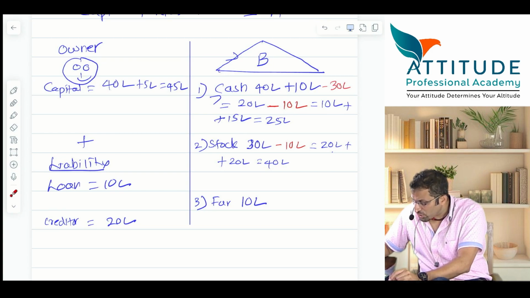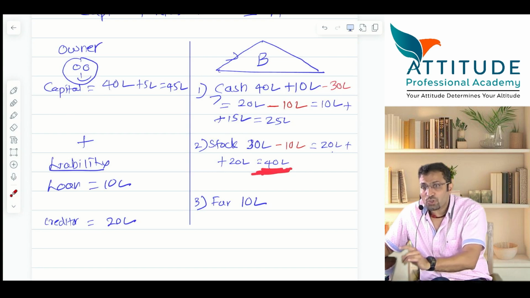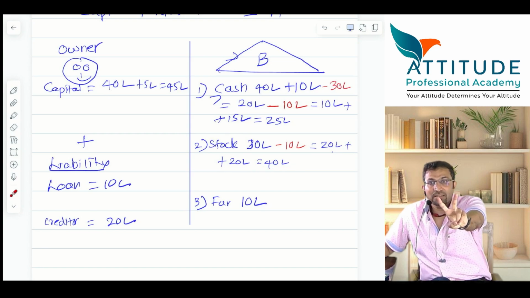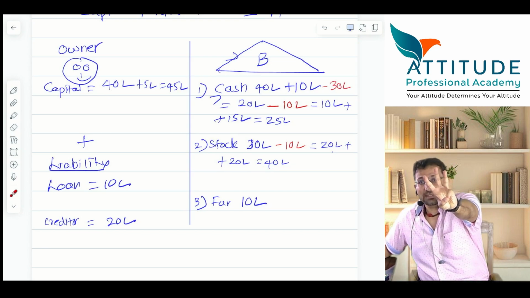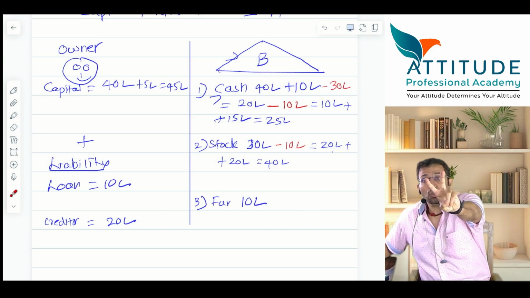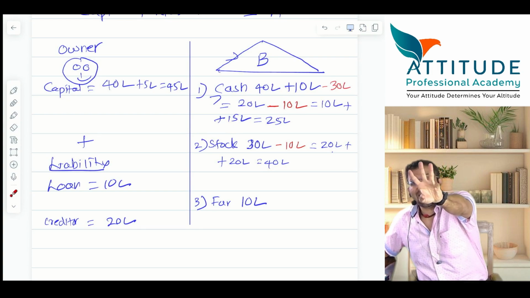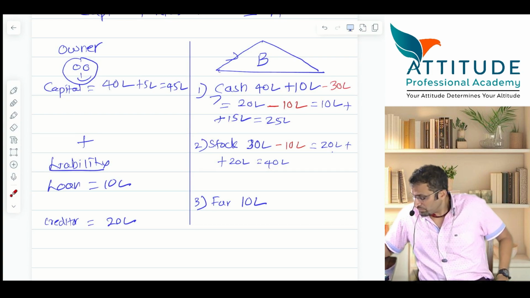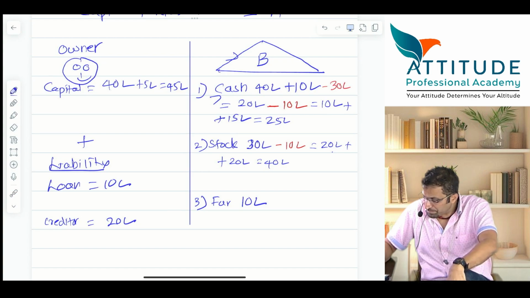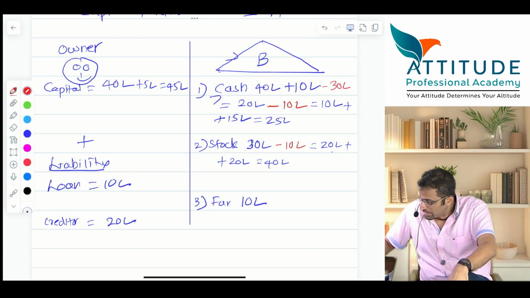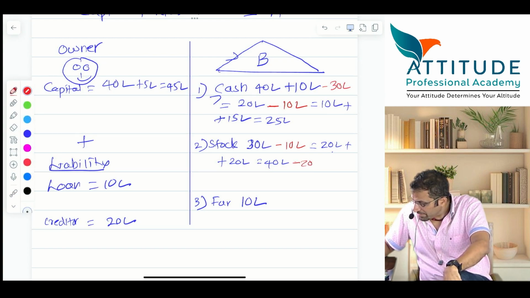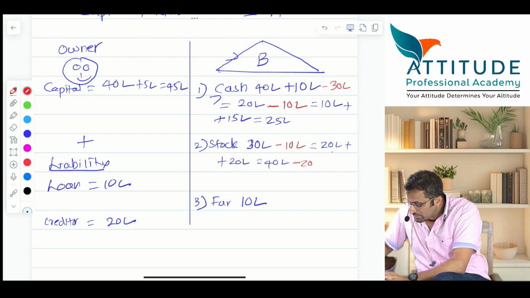I have sold the stock. Stock is 40 lakhs. Out of this 40, I have sold stock worth rupees 20 lakhs for 30 lakhs. Goods costing 20 lakhs are sold on credit for 30 lakhs. Stock reduces. How much? So stock is minus 20. Yes, so this becomes 20.